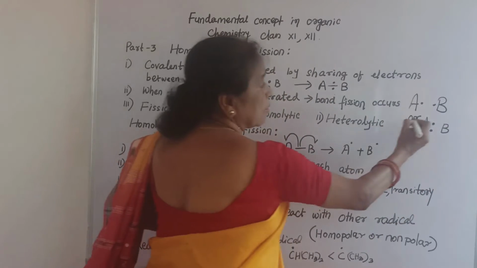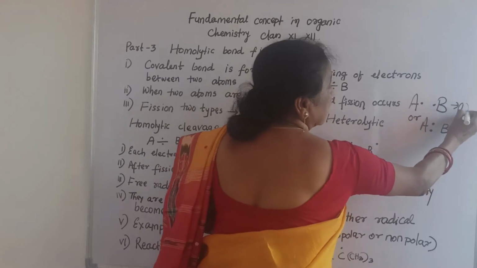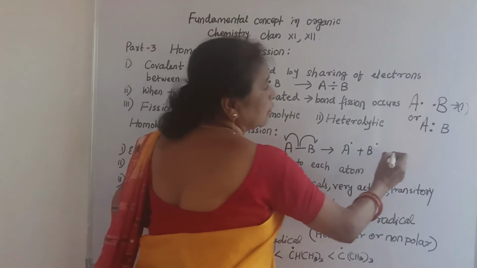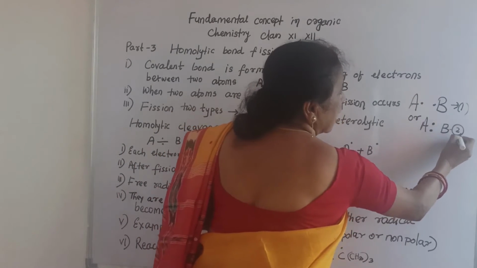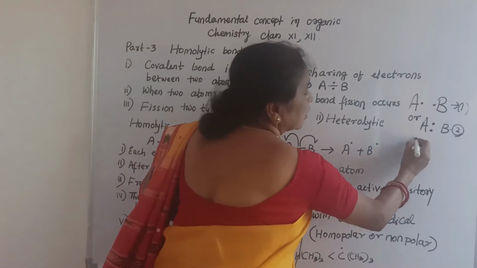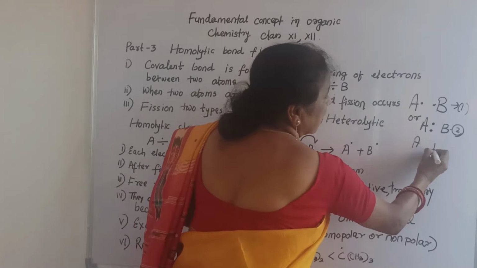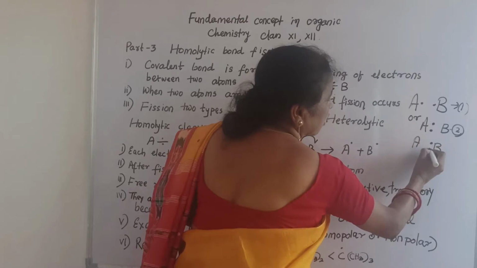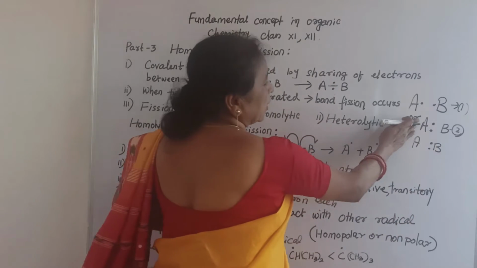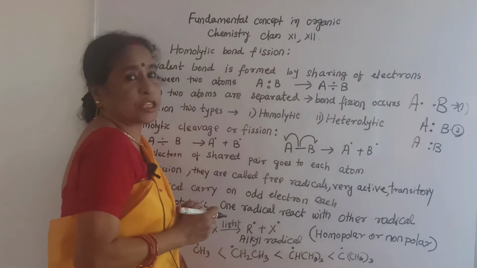This is one type of separation, and this is the second type. And in the third one, the pair of electrons goes to one atom. So there are three ways of separation.